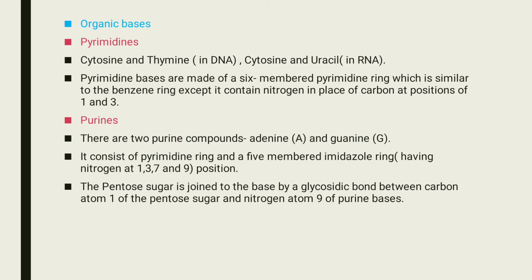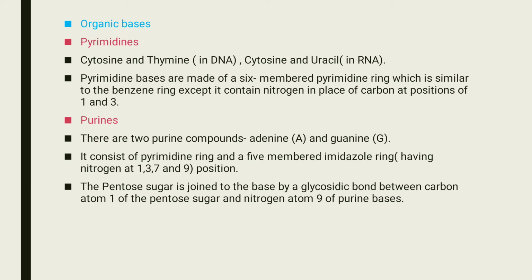Organic bases. Organic bases or nitrogen bases in DNA are again divided into two, that is purines and pyrimidines. Pyrimidines are cytosine and thymine in DNA, and cytosine and uracil in the case of RNA. A pyrimidine base is a 6-membered pyrimidine ring, just like a benzene ring.